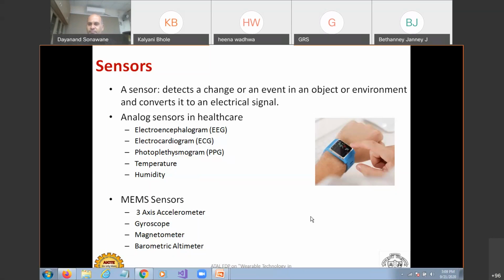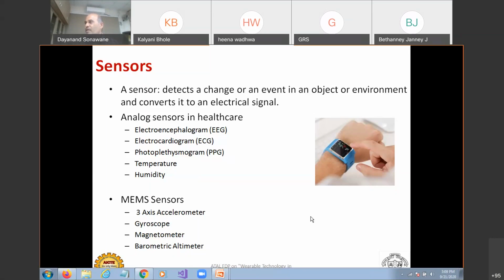Accelerometers. And Palak ma'am has some question. Can you please type it in the chat window, ma'am, so I am able to see. Yes, please go ahead and ask the question.